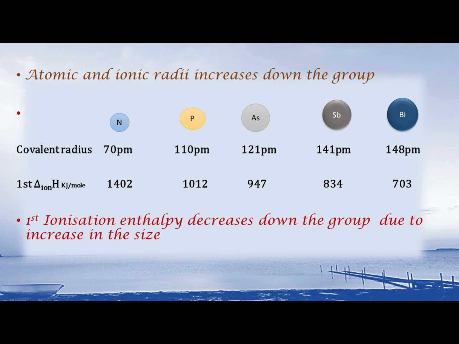Similarly, atomic volume and density will increase down the group. What about ionization energy? How does ionization enthalpy vary down the group? We know that as we come down the group, the size increases. As the size increases, ionization enthalpy decreases.